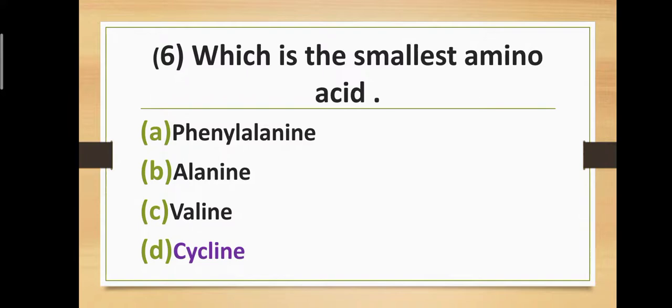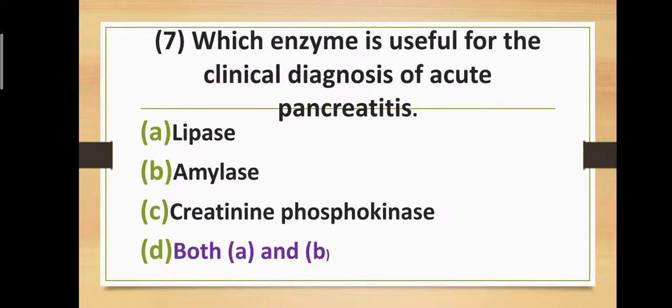Question number six. Which of the following is the smallest amino acid? Option A, phenylalanine; option B, alanine; option C, valine; option D, glycine. Correct answer is option D, glycine. Glycine is the smallest amino acid.